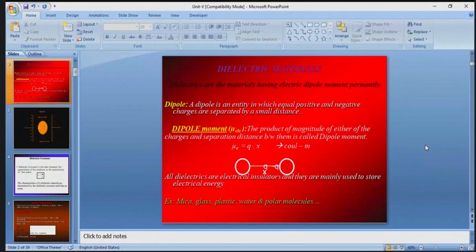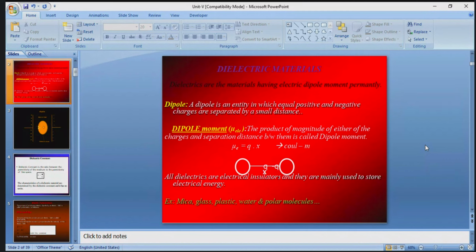Now here, it is connected in either forward bias or reverse bias. So what will happen inside the material? In that case also we can use the dielectric materials. So now listen carefully to the basic definitions in dielectric materials.